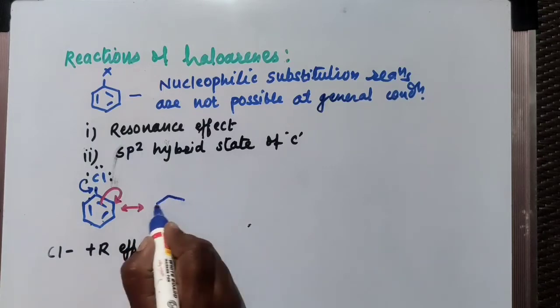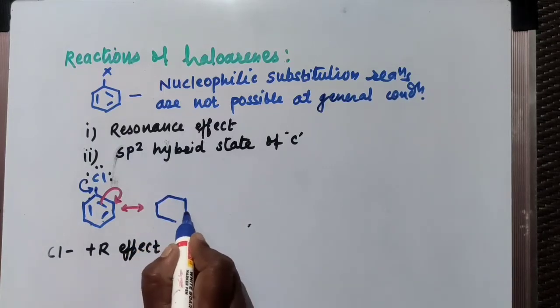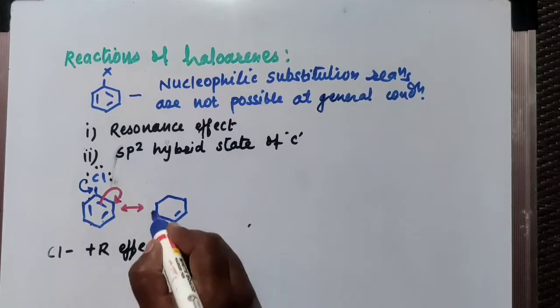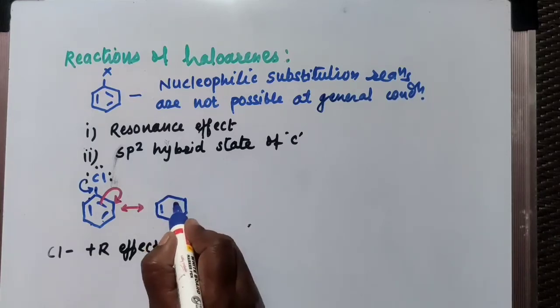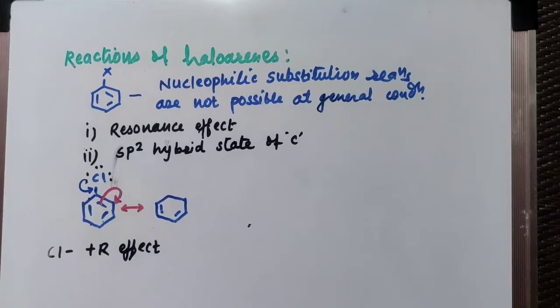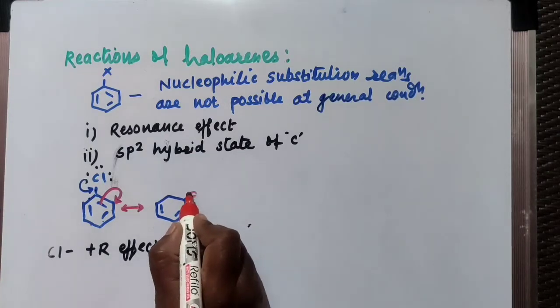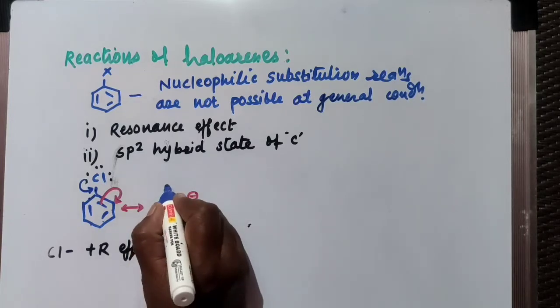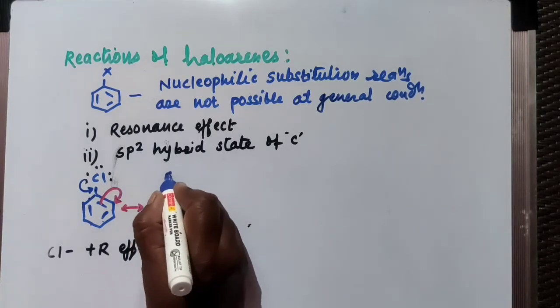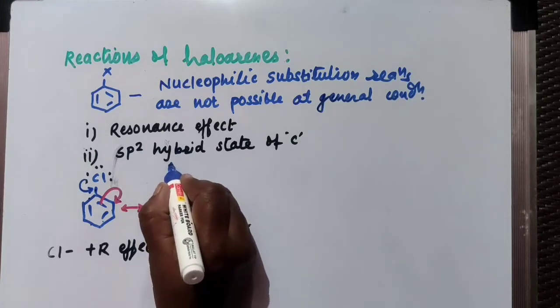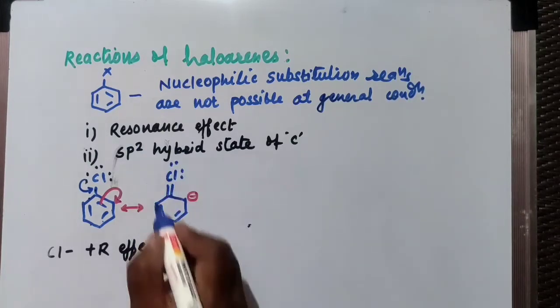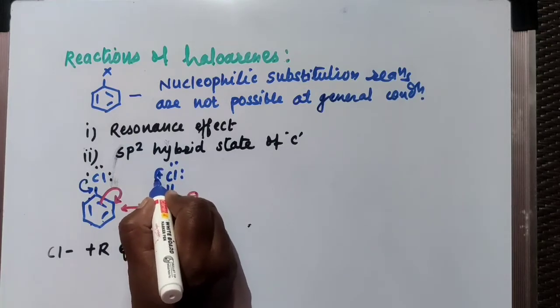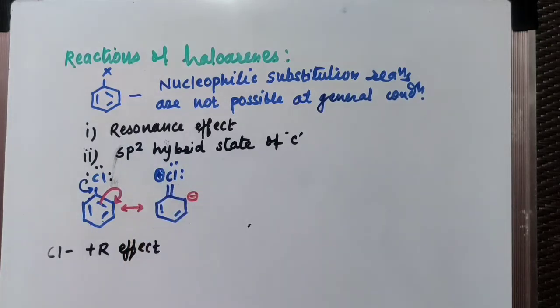So here there is a formation of a new structure in which already one double bond is there. Also here is one double bond. This double bond is shifted to the next carbon atom. So this carbon atom carries a negative charge. And also between carbon and chlorine there is a formation of a new double bond. And this chlorine now acquires a positive charge as the pair of electrons is donated for the formation of the double bond between carbon and chlorine.